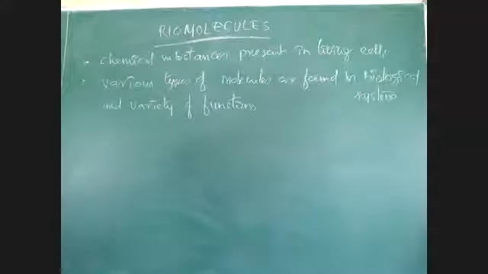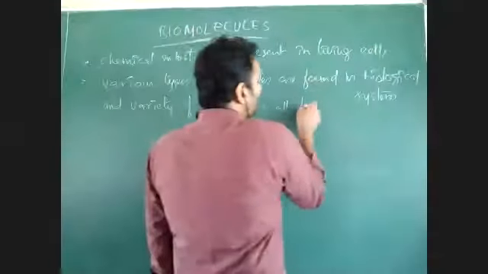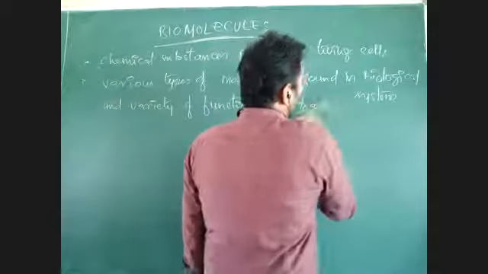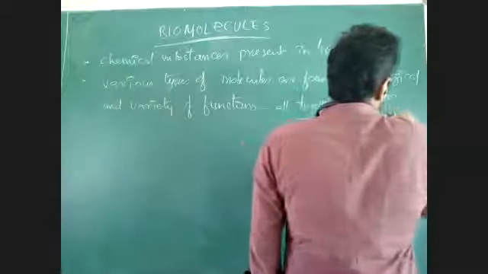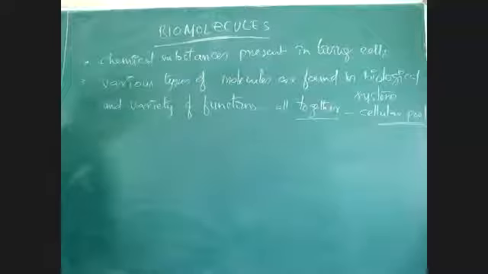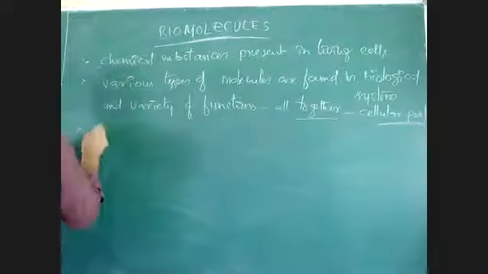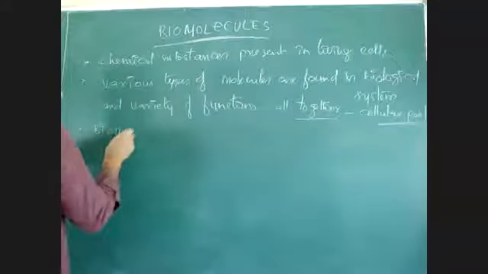So the cell consists of different biomolecules. These various biomolecules perform a variety of functions. All these biomolecules and their functions together are called the cellular pool. That is one important point. Here, these biomolecules include various molecules like organic and inorganic substances.